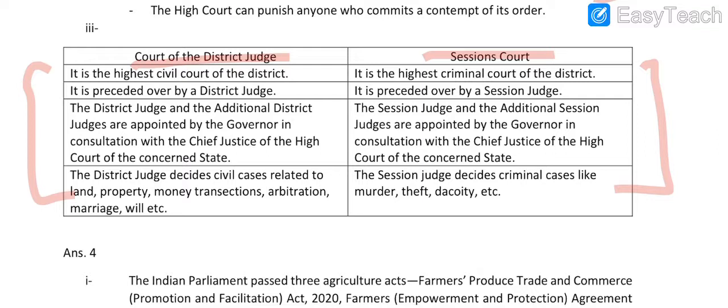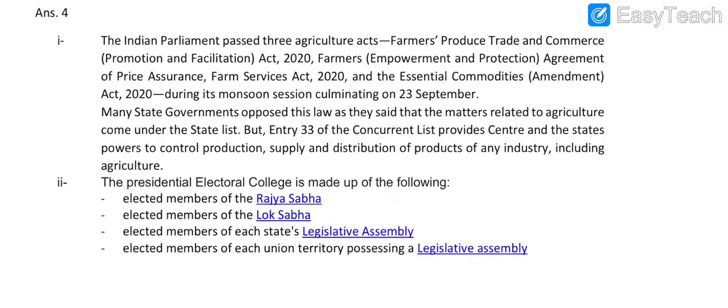Remember, whenever you get a differentiate-between question, you have to answer it like this only, by making proper tables. Coming to answer number 4, these are the first part and the second part of answer 4.